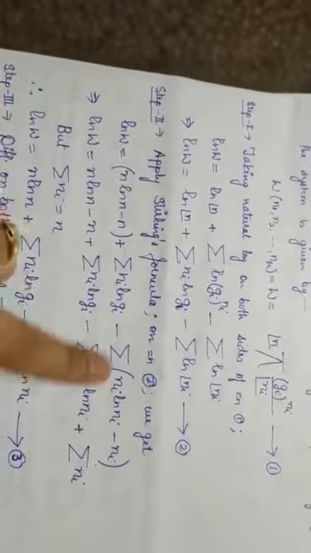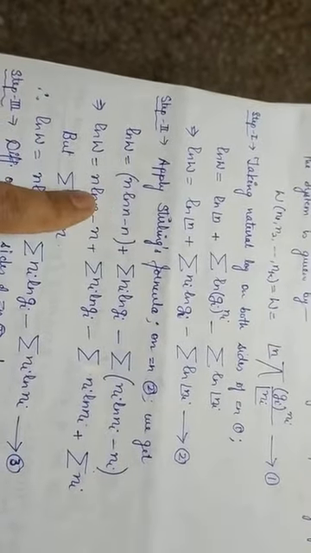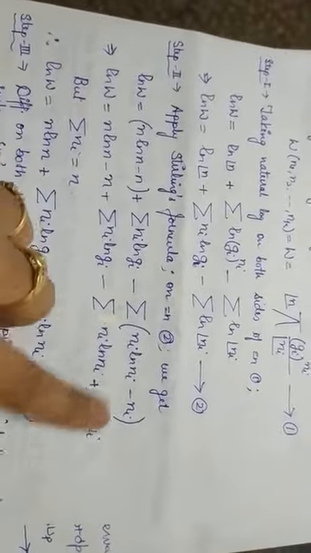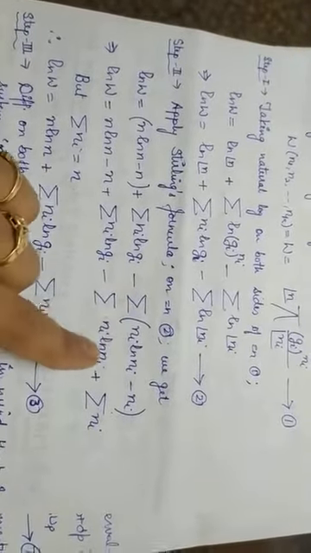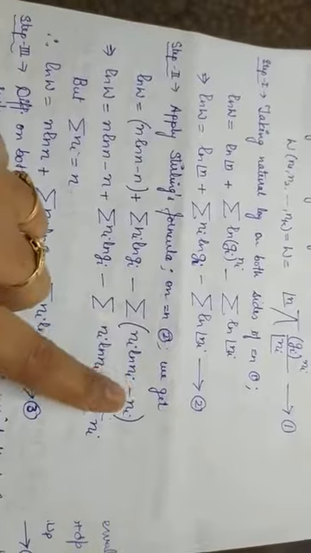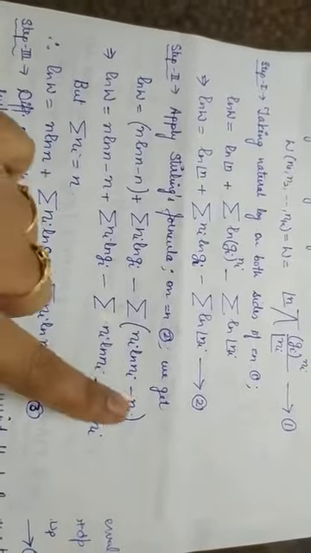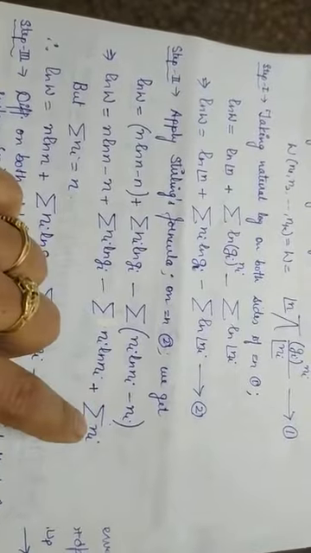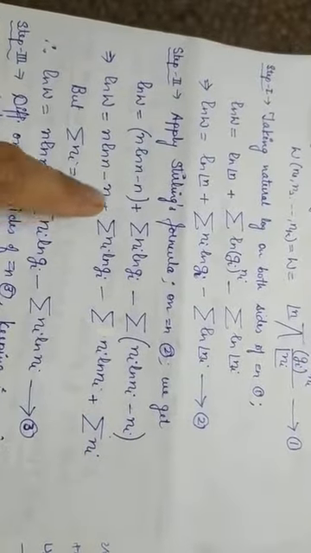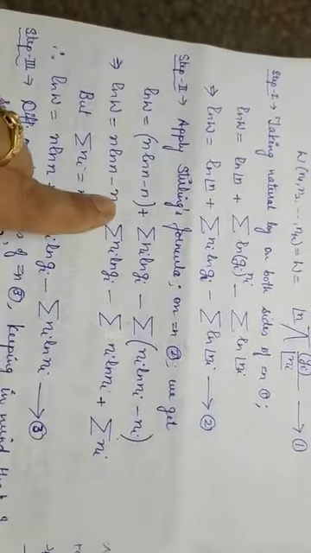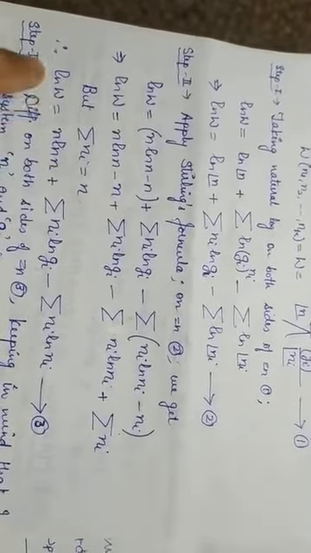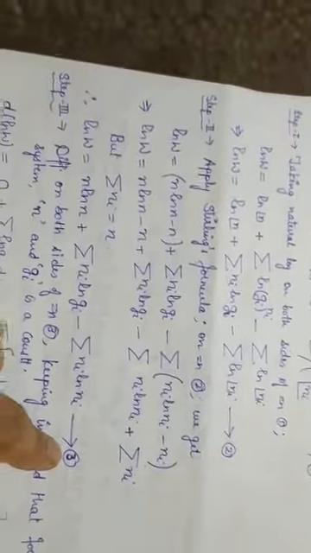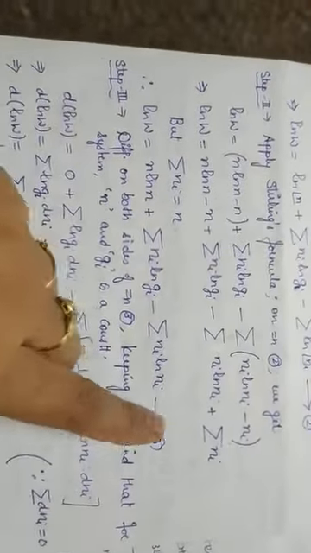Now open all these equations. This is n log n minus n, plus this term remains the same. Just open this summation. This is summation ni natural log of ni, minus of minus becomes plus summation of ni. So what does the summation of ni mean? This is the n, total number of particles. So this positive n goes off with this negative n, and I am left only with this equation, which is equation number 3.